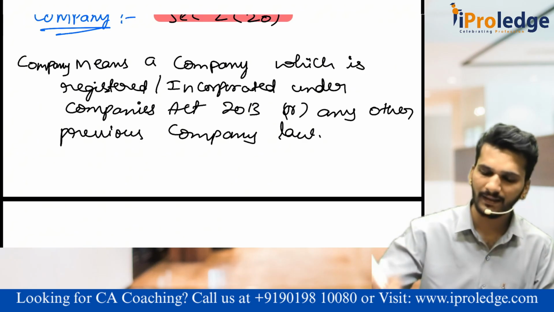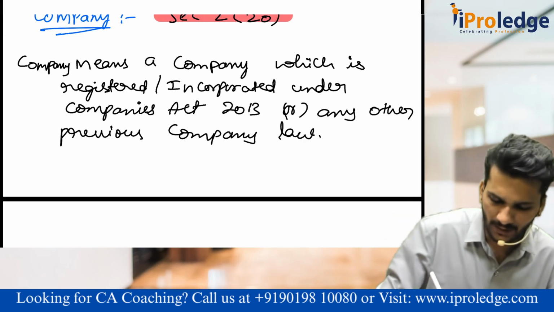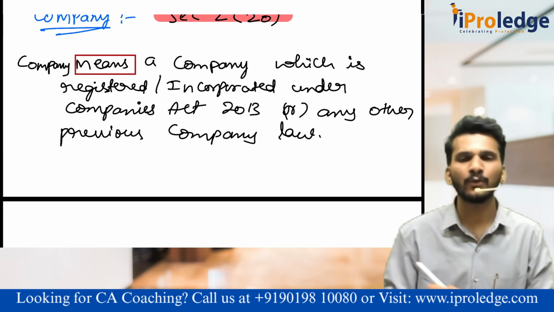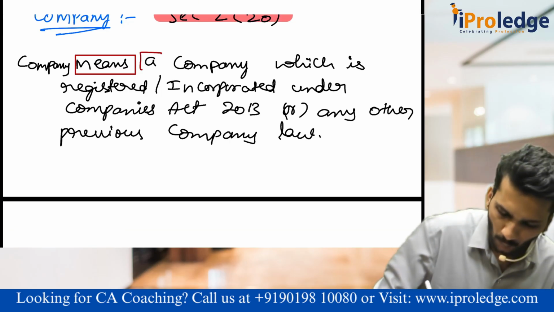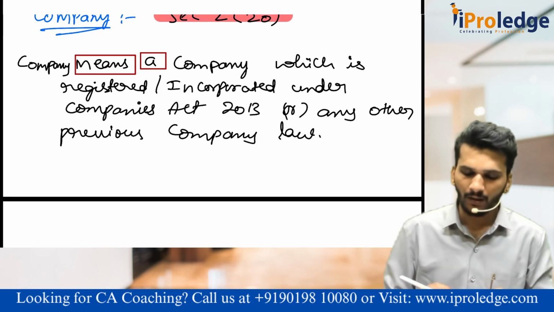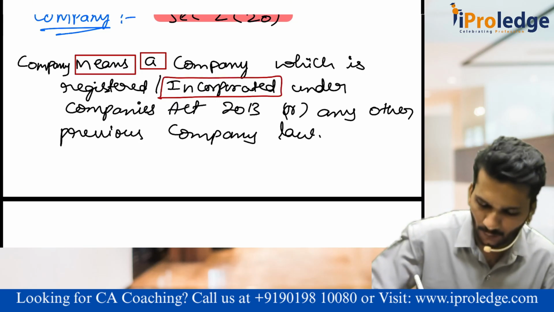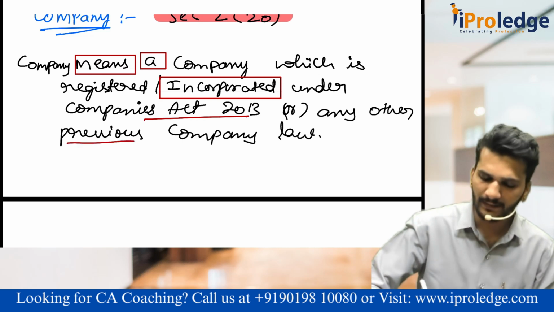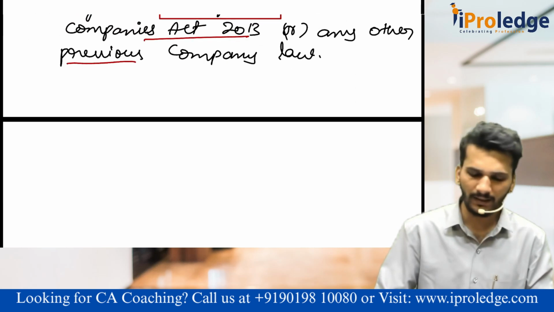Sir, how do we dissect? See here, there are a few things. The first one we should understand is what is "means". Why do they use the word "means"? Then there is one more letter called "a". Company means a company which is incorporated or registered. This is the third word which we have to discuss: under the Companies Act 2013 or any other previous company law. Here we should discuss three things. One is "means".